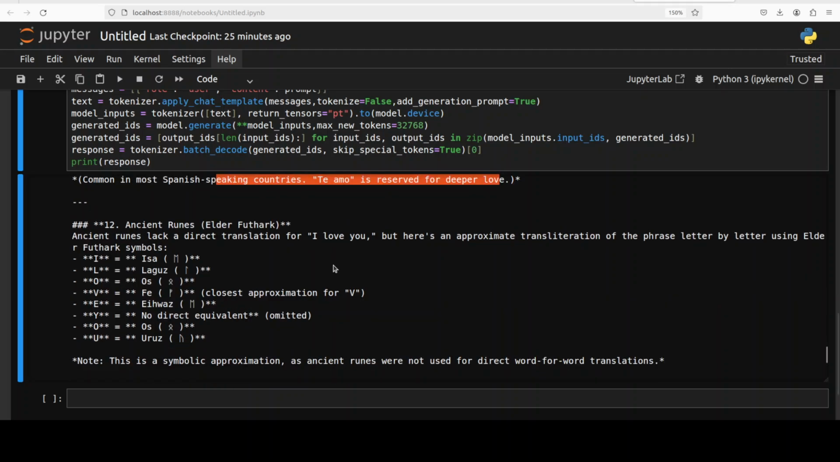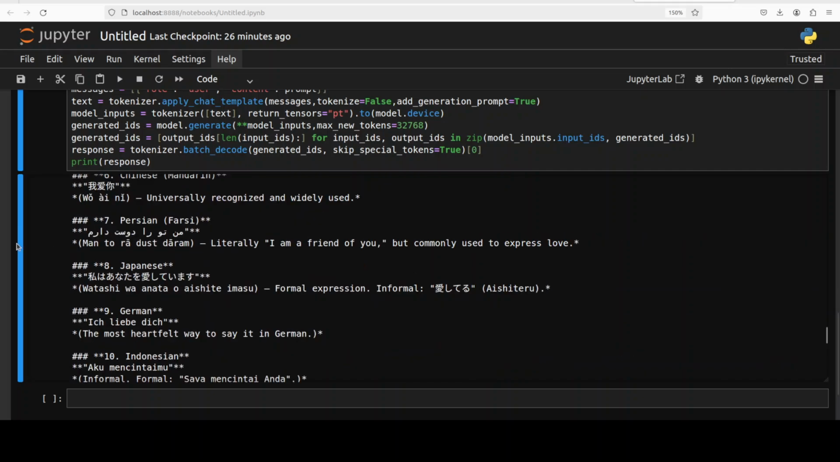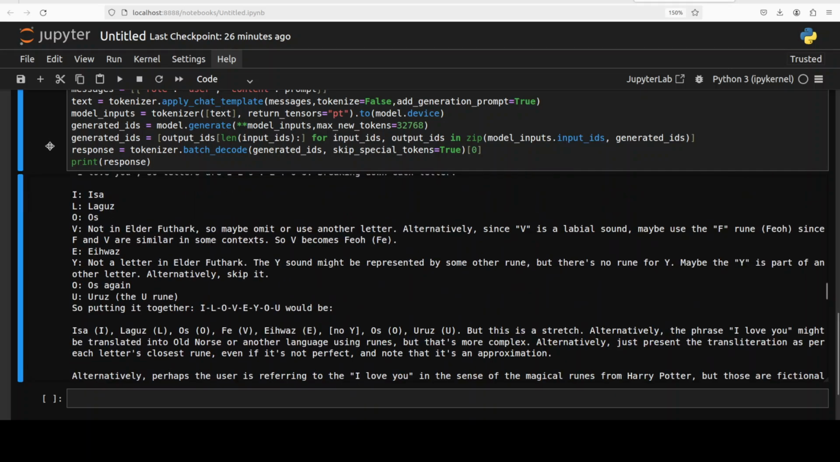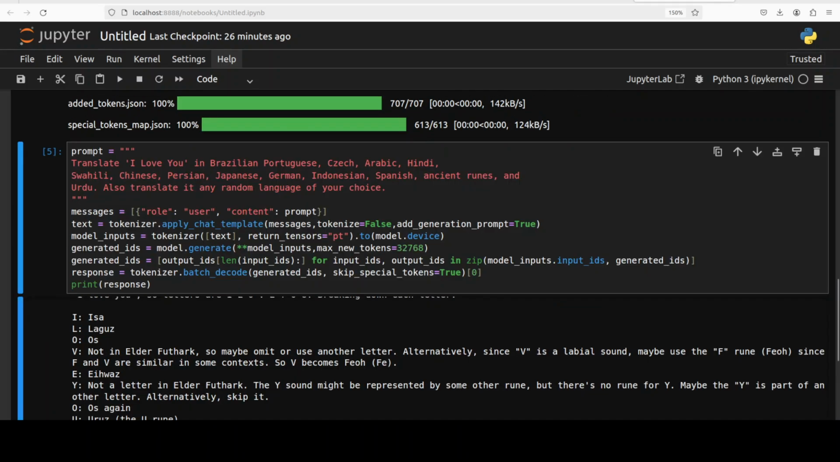And then it is talking about the ancient rune, and it has given special treatment to it. This is a symbolic approximation. So really hats off to the model for this response. I was not expecting it to give me any sort of rune. This is borderline hallucination, I would say, but the model is very, very intelligent and smart to tell us that this is approximate. This is not a word-to-word translation, and if you go through the reasoning, it has really sliced and diced this response. So I would say the model has passed this question with flying colors. Okay, let's try out one more.